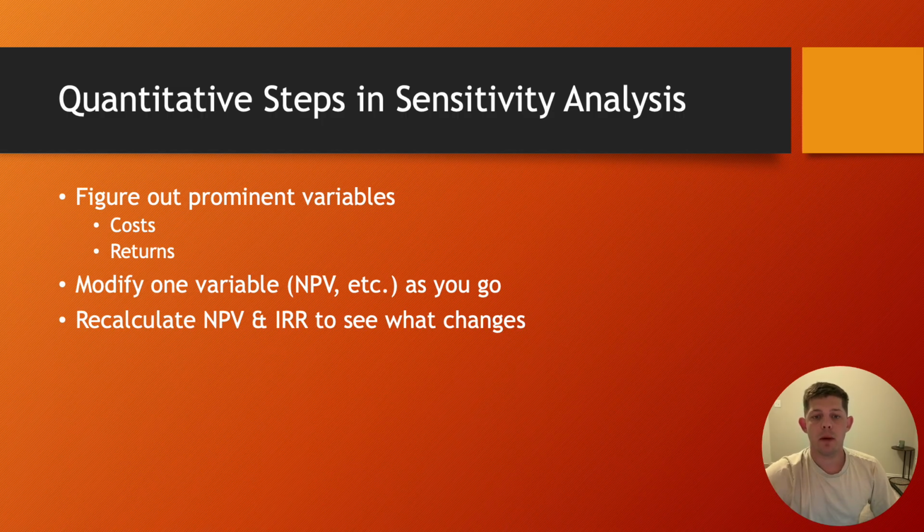Talking about quantitative steps and sensitivity analysis, there are several different steps to take with regards to the quantitative steps of sensitivity analysis. The first step is to identify variables that alter a project, specifically its financial performance. Examples can include sales, price per unit, material costs, or further examples.